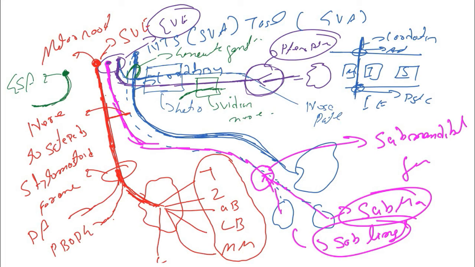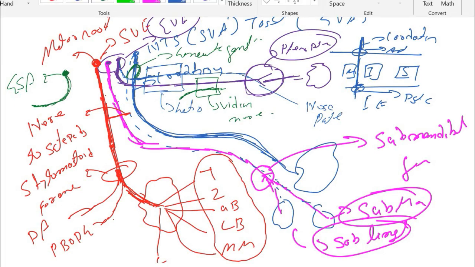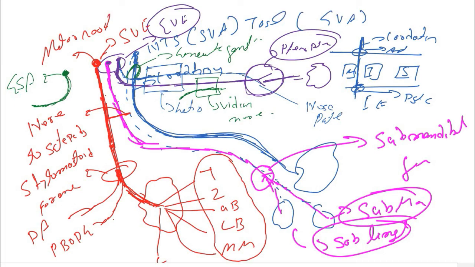So guys, okay, now we'll see some clinicals. Just think that you have a lesion here just after coming out of the stylomastoid foramen. This lesion will cause Bell's palsy. I hope you have read about Bell's palsy. Just think what will happen if you have a lesion here.